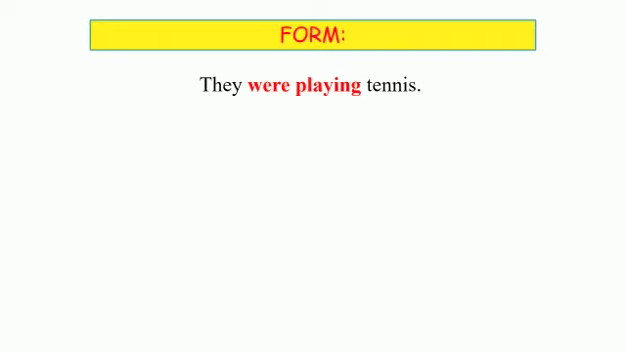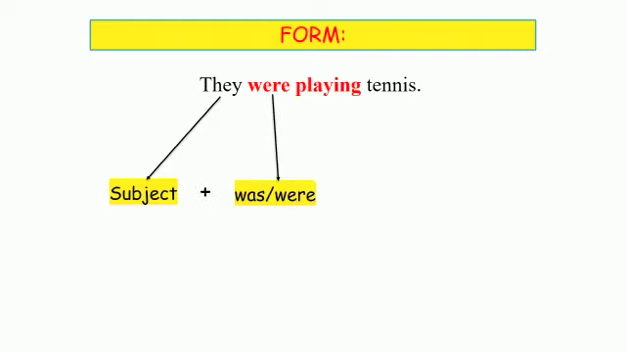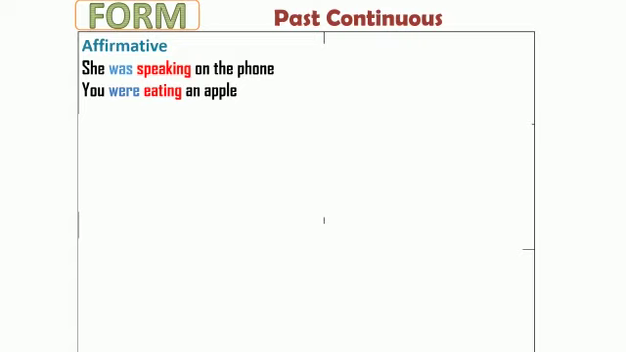Now, the form of the past continuous is the following. This is a subject, they, plus the verb to be in the past, which is was or were, plus a verb, play in this case, plus ing. They were playing tennis. Now the affirmative form is the following. She was speaking on the phone. You were eating an apple. That's a subject, plus was or were, depending on our subject, plural or singular, plus verb, plus ing.